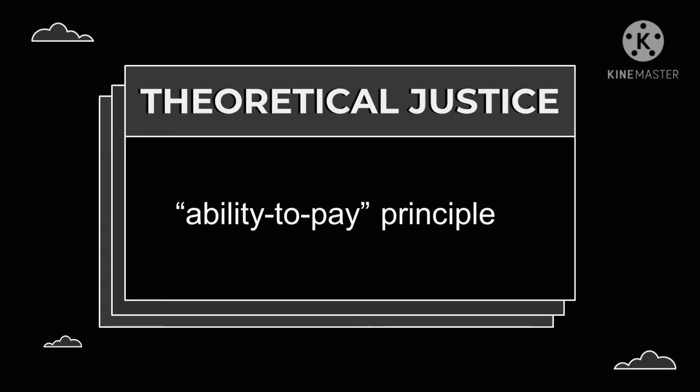the tax burden should be proportionate to the taxpayer's ability to pay. This is the so-called ability to pay principle, which states that the amount of tax an individual pays should be dependent on the level of the burden. Why? It's because the tax will create a burden relative to the wealth of the individuals.